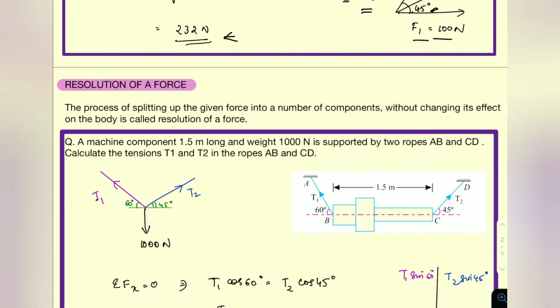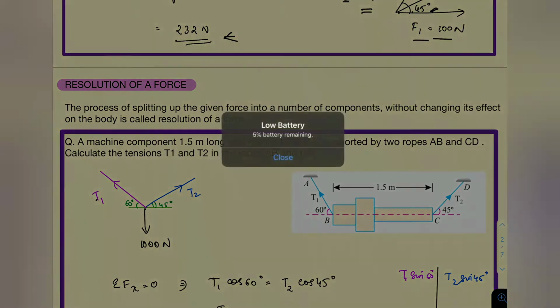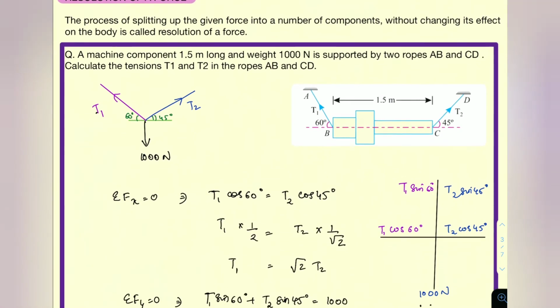Then the next one is resolution of a force. So from the resultant we can resolve the forces, or from many forces we can resolve the forces into directions, that is x and y direction, etc. So that is resolution of a force. The process of splitting up of a given force into a number of components without changing its effect on the body is called resolution of a force.